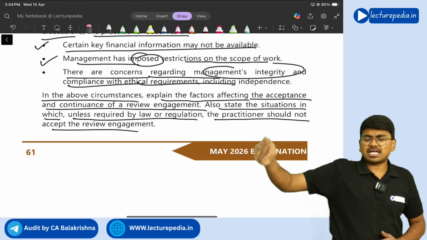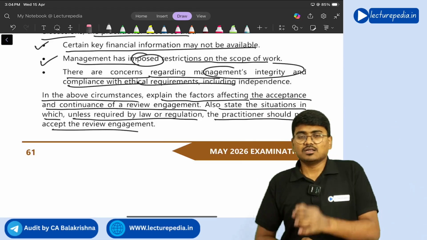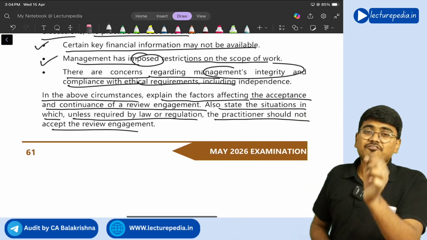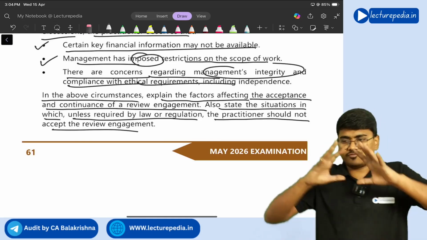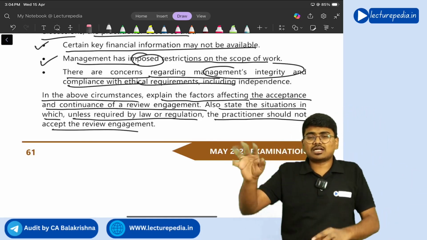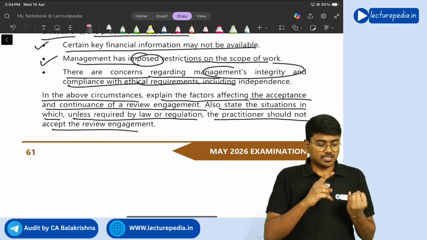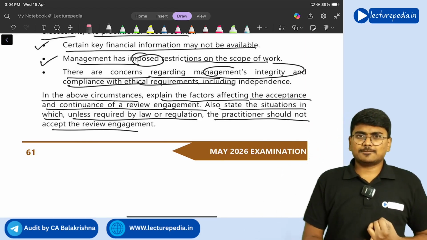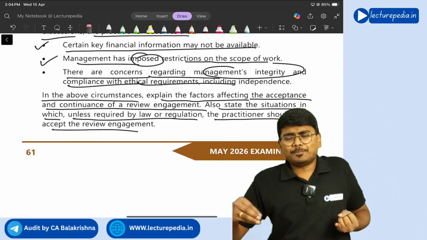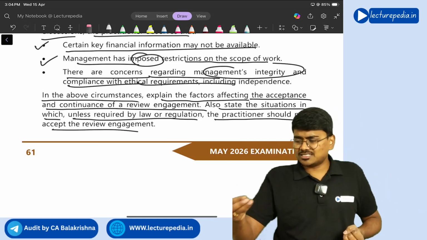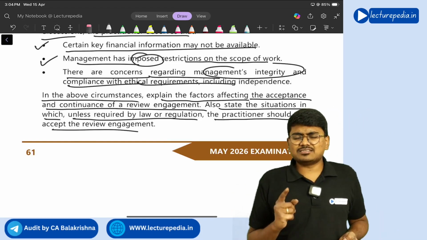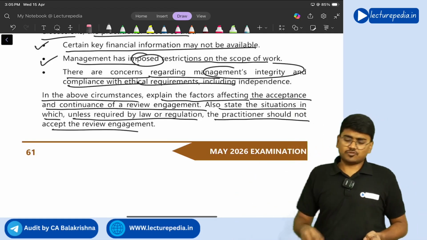So management has come to the practitioner for giving a review engagement. Before accepting the review engagement, what aspects will you see? If these things are there, you will not accept the review engagement. What are they? The practitioner feels that there is no proper purpose for this review engagement.